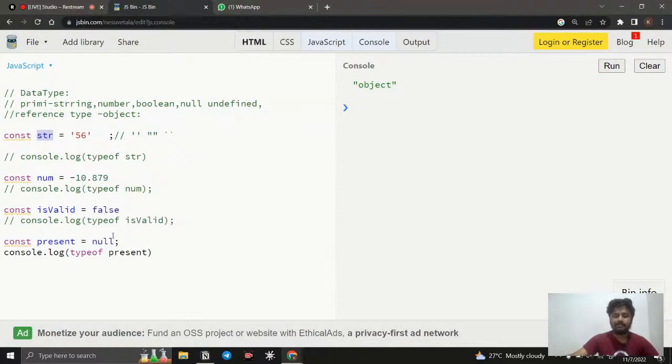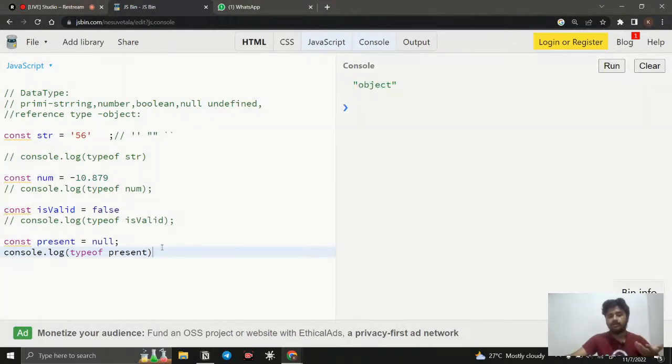But the real reason behind this is an error. This is a bug that has been available by default in JavaScript. Even the person who created JavaScript, Brendan, himself accepted that. So null showing as an object is an error.